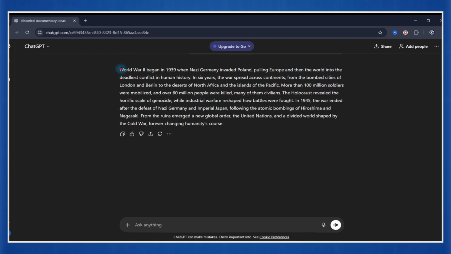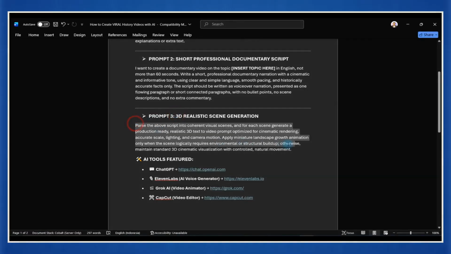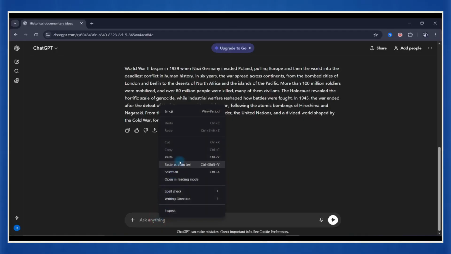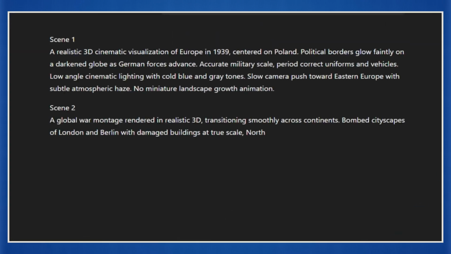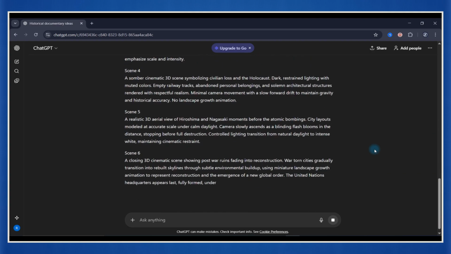Before turning this into audio, we need to break the script into visual scenes. For that, copy the third prompt from the document and paste it into ChatGPT. This prompt converts your narration into realistic 3D text-to-video prompts, optimized for cinematic lighting, accurate scale, and smooth camera movement.